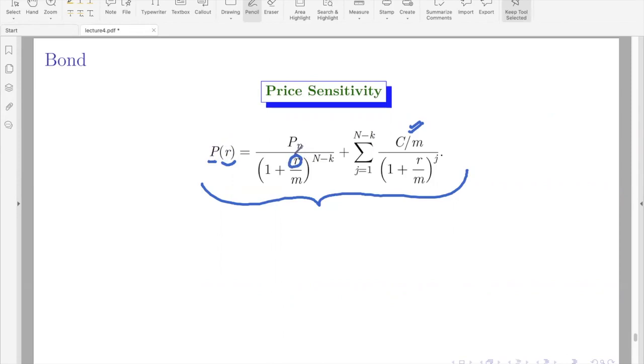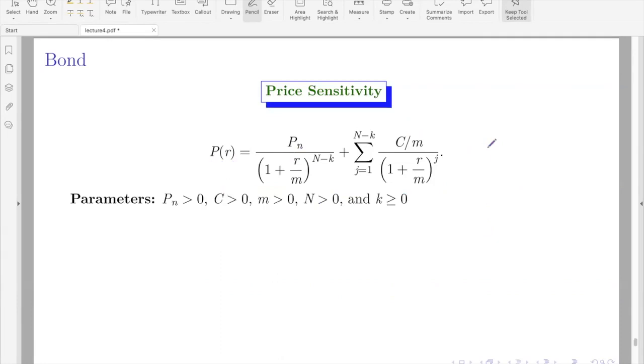See, what you do is just a calculus idea. You take this function P as a function of R. Of course, the other parameters are fixed. So these are the other basic parameters. For the time being, you fix them and consider it only as a function of R. Otherwise, P as an expression depends on all the other parameters also. But let us fix them.